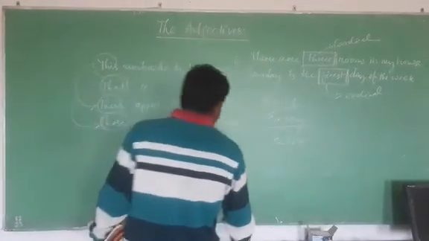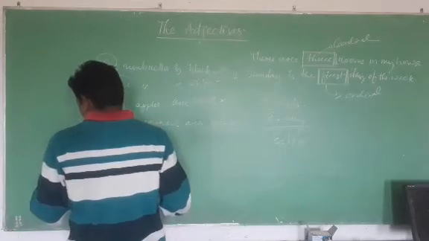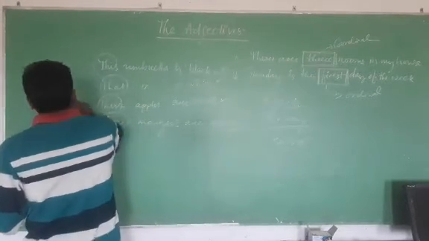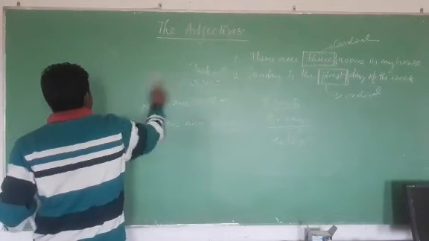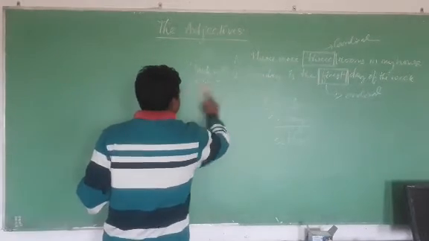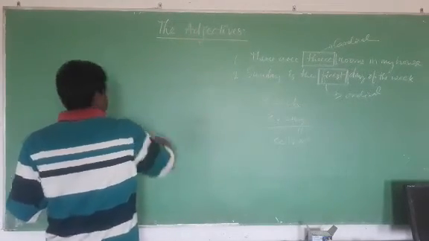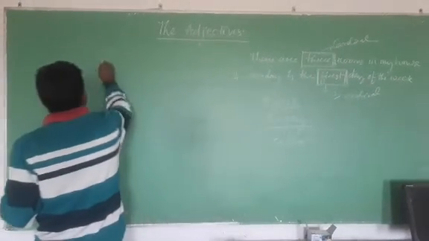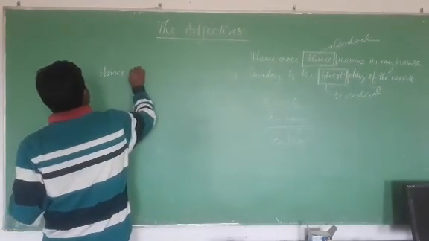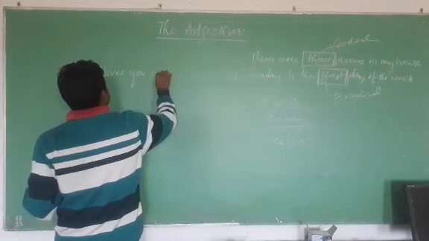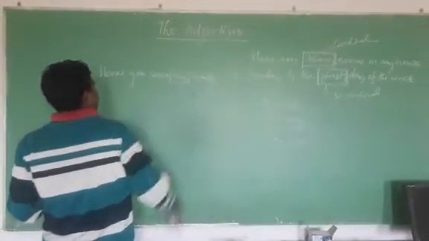Next we will see some more about possessive adjectives. Possessive, you know: my, your, his, her. Suppose I say, have you seen my house? Here, my is the possessive adjective.